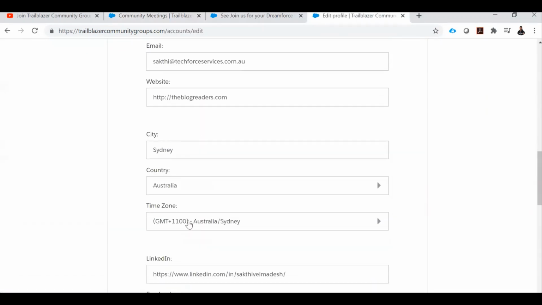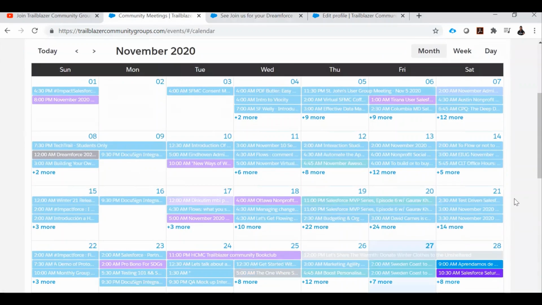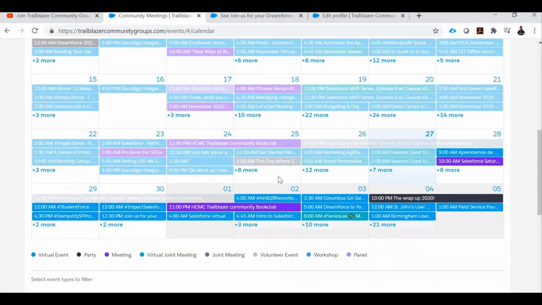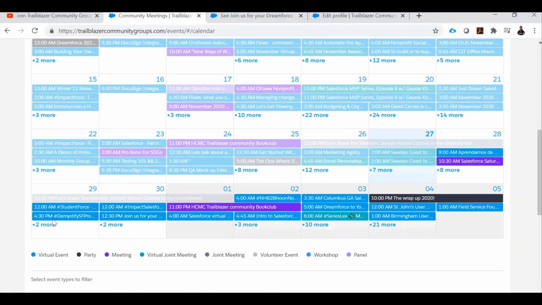So my time zone is Sydney, Australia. If you are selecting and filtering based on the time zone, it is displayed as per your time zone. Okay. Also, if you see here, these are all the event types, and based on the event type, all the event information is displayed in a color code as well.